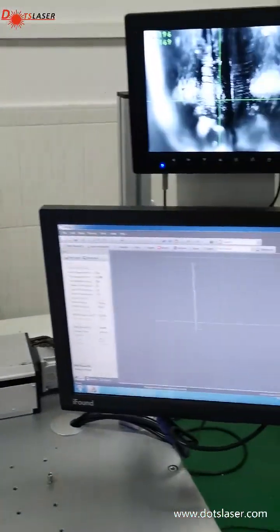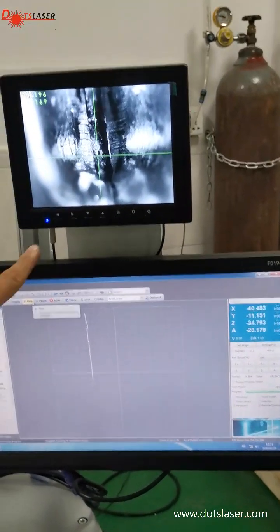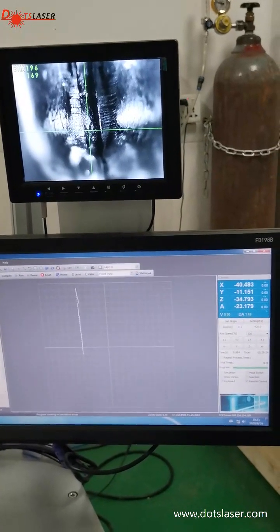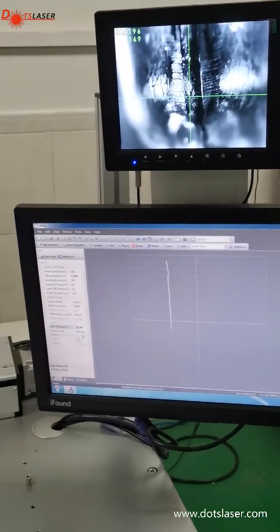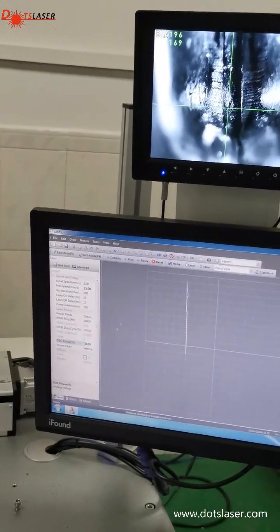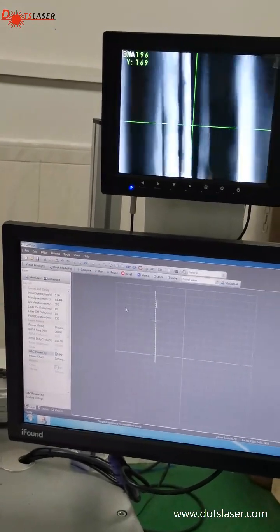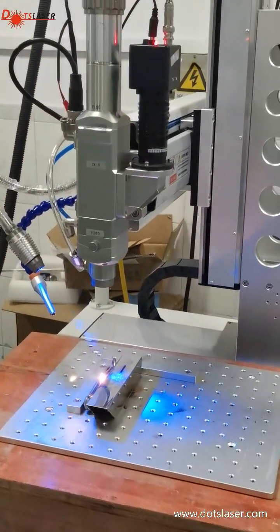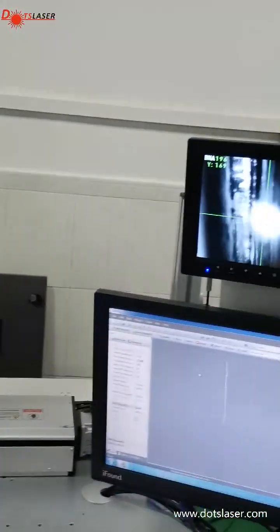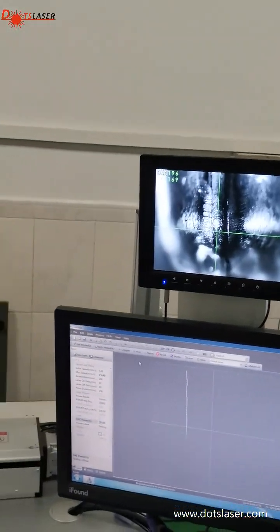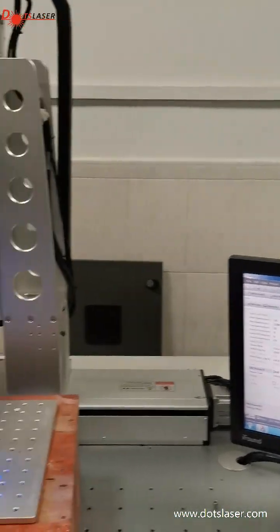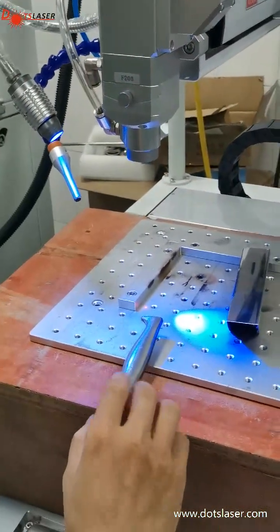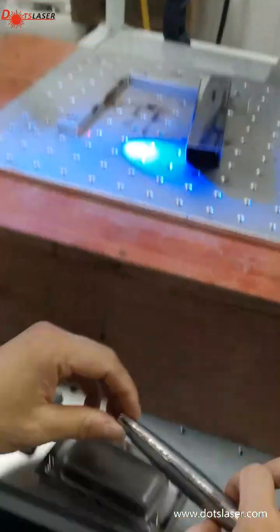Okay, so we will work in the laser. So you can see from camera. Before that, the parameter is according to your object. You should adjust. A little bit hot. See here.